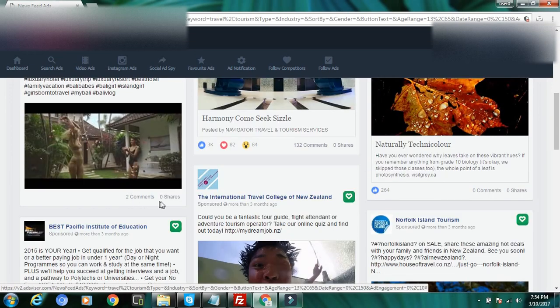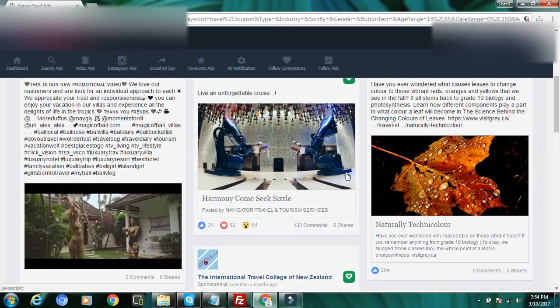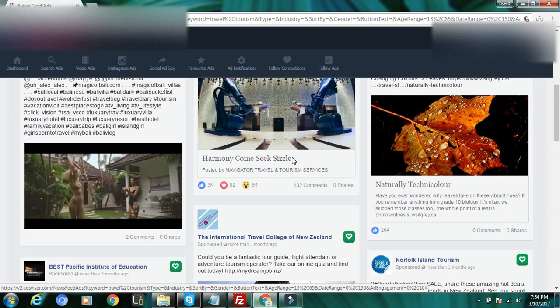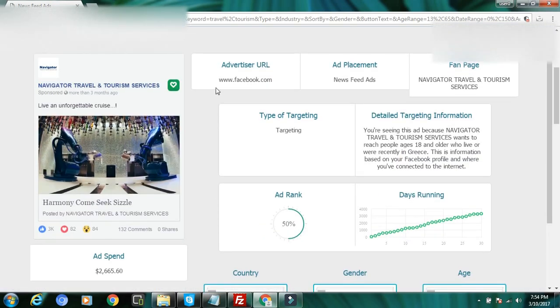Ad engagement 0 to 10, Facebook quality score of 1 to 10. See, these are the ads. I will show you. This particular ad, they are running since 2 days ago on Facebook, so the engagement is less. This other ad, they are running since 3 months ago.